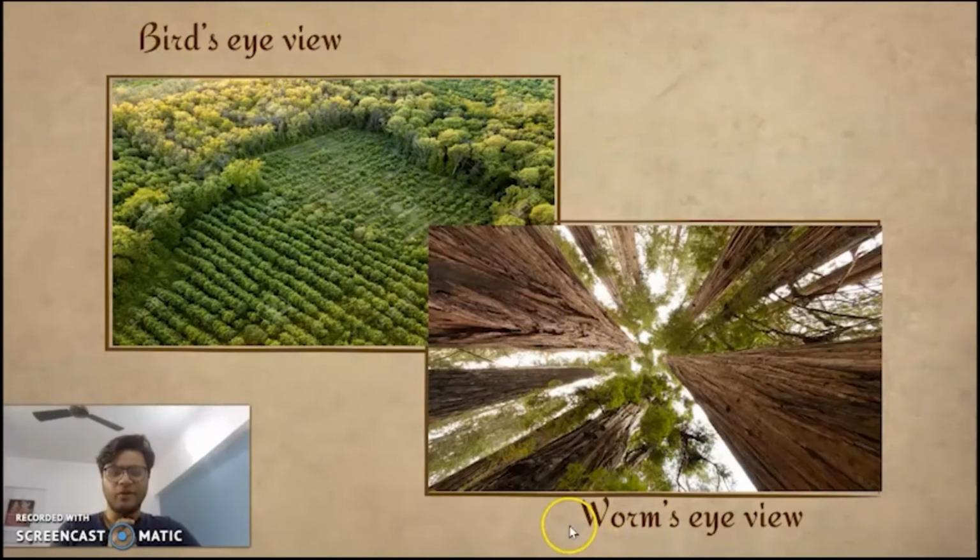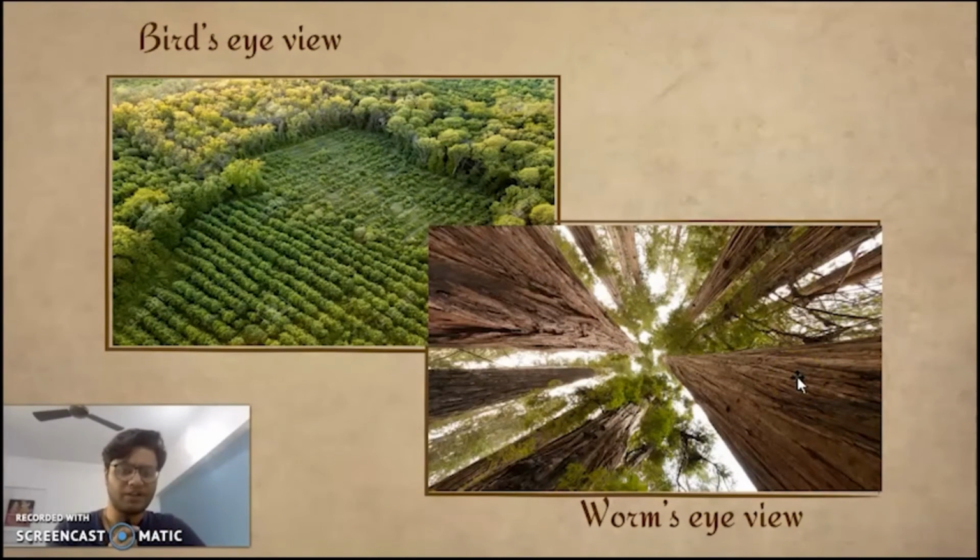Then comes the worm's eye view, the eye view of a small insect inside the forest. How does the insect look at the entire forest? The insect cannot look at the big picture because it's not so high up in the atmosphere that it can look at the entire canopy. So what it looks at is individual units. You can look at the individual bark of this tree, the individual bark of that tree. This gives you the worm's eye view, the view of how a worm looks at the entire forest.